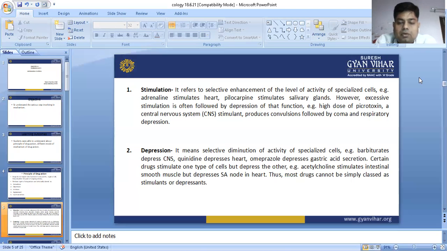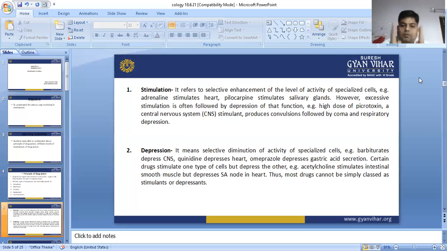The next type is depression. It means selective diminution of the activity of specialized cells. For example, barbiturates depress the CNS, and quinidine depresses the heart. It means that when any organ is performing its normal function, we just slow down its function.